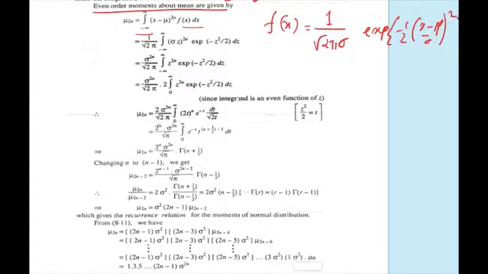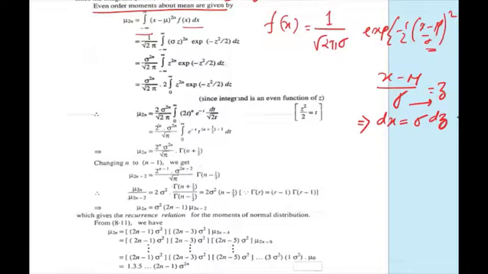Substituting x minus mu by sigma as z implies dx equals sigma dz.